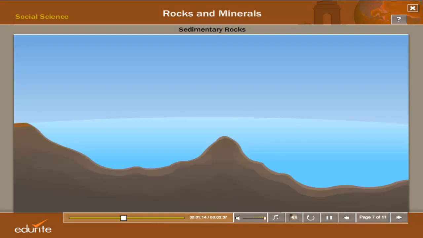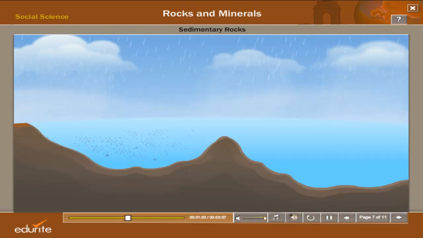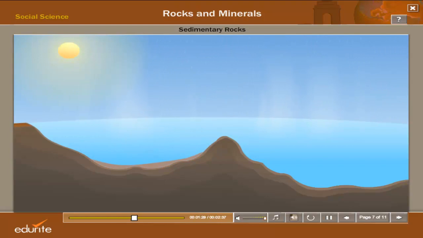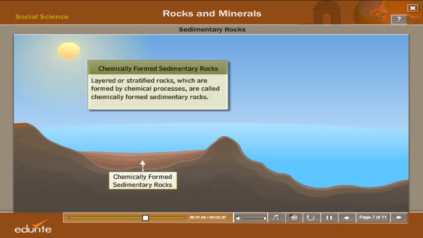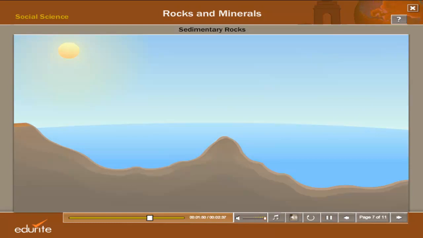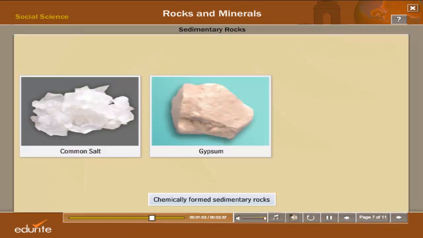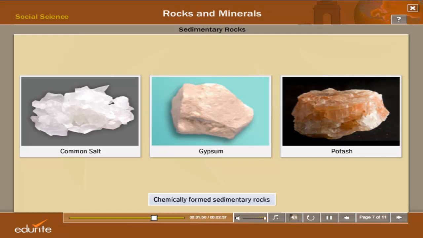Water contains many dissolved minerals. As rain and wind add more and more minerals, the mineral concentration increases. These minerals get deposited as layers when the water evaporates. As this repeats, more and more layers are formed. These layers join together to form sedimentary rocks. Such sedimentary rocks are called chemically formed sedimentary rocks. Common salt, gypsum, and potash are formed in this manner.